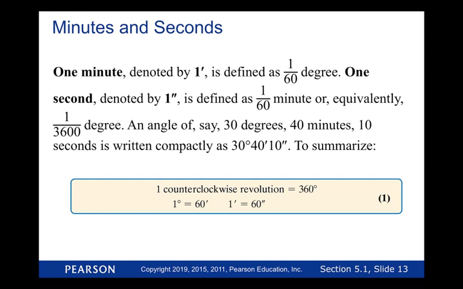Okay. So 1 minute is denoted, as you see, as that 1 apostrophe, and is 1/60th of a degree. So if we took that 1 degree and broke it up into 60 equal parts, that's what we mean by 1 minute. 1 second is 1/60th of a minute, just like with time, right? So 60 seconds is a minute, 60 minutes is an hour, like 1 degree. That's kind of how that goes.